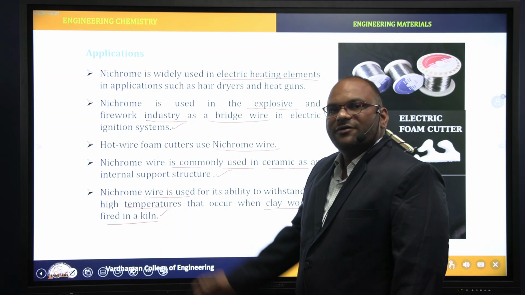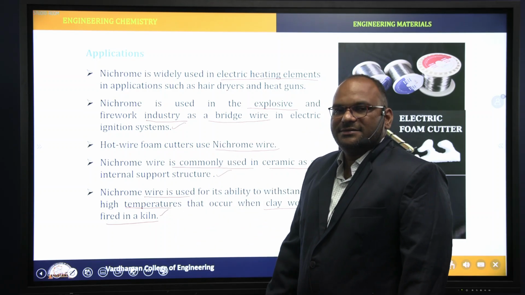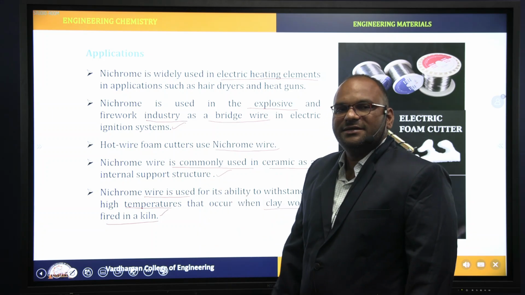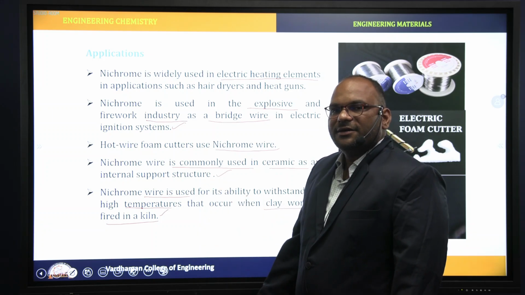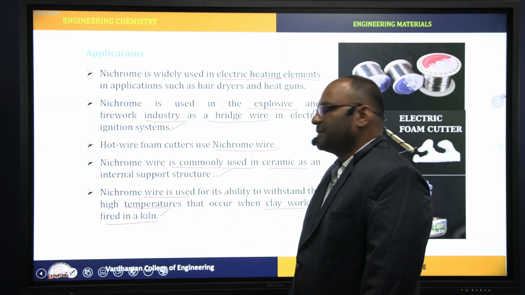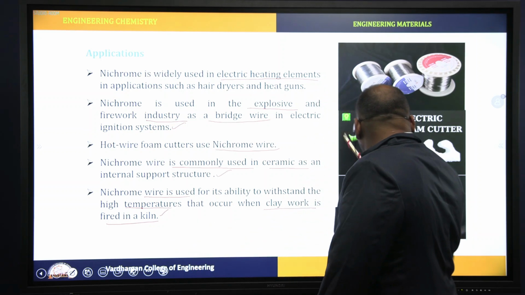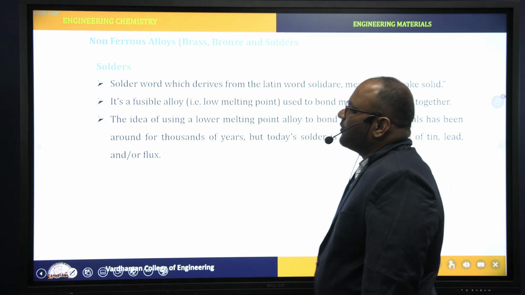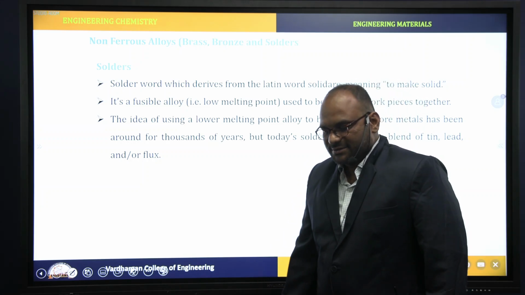So far, we have discussed ferrous alloys. Under ferrous alloys, we have discussed stainless steel, alnico, nichrome, and their properties and applications, right? Now we are going to discuss non-ferrous alloys.